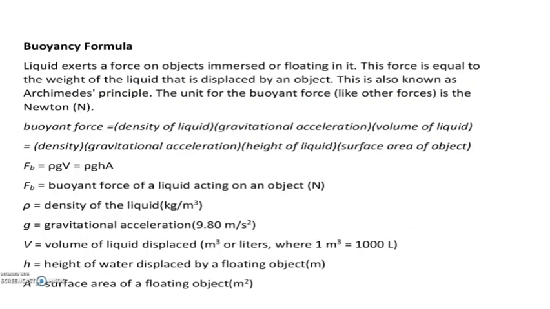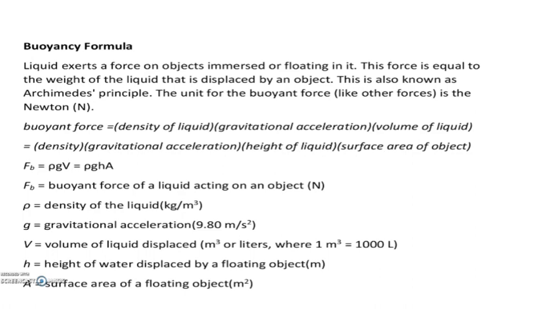Okay. Next is the equation for buoyancy. So it is actually associated with liquids. So the liquids exert a force on objects immersed or floating in it. Okay, so consider that we are going to immerse an object in a liquid. So this liquid will exert some force on that object. Or consider that an object is floating in a liquid. Again, this liquid is exerting some force on that floating object. That is called buoyancy. The force is equal to the weight of the liquid that is displaced by the object.